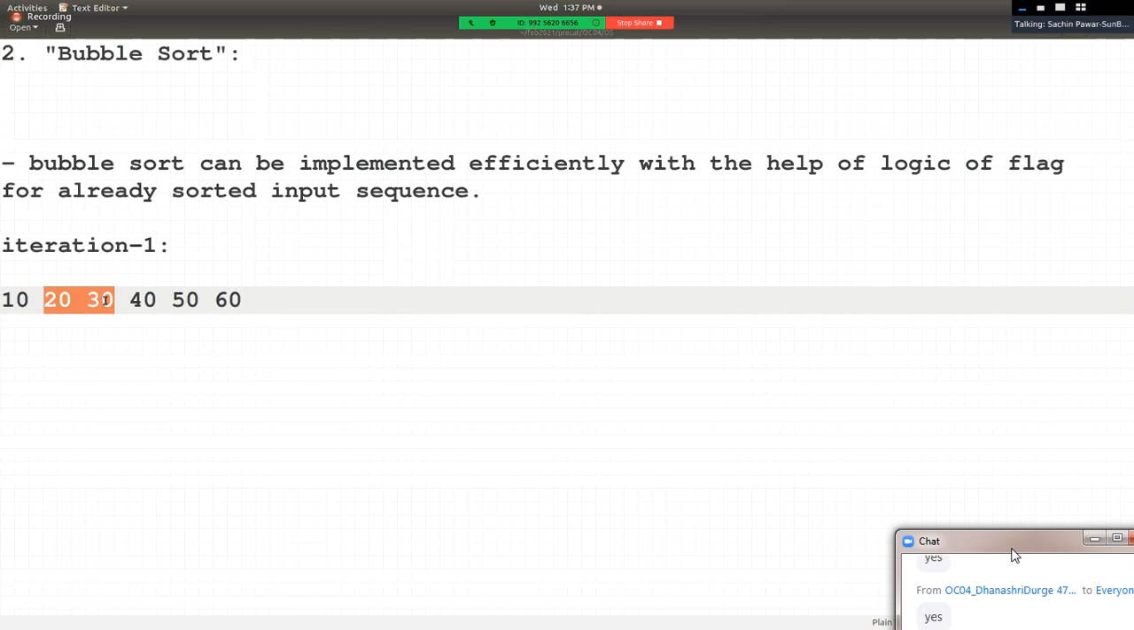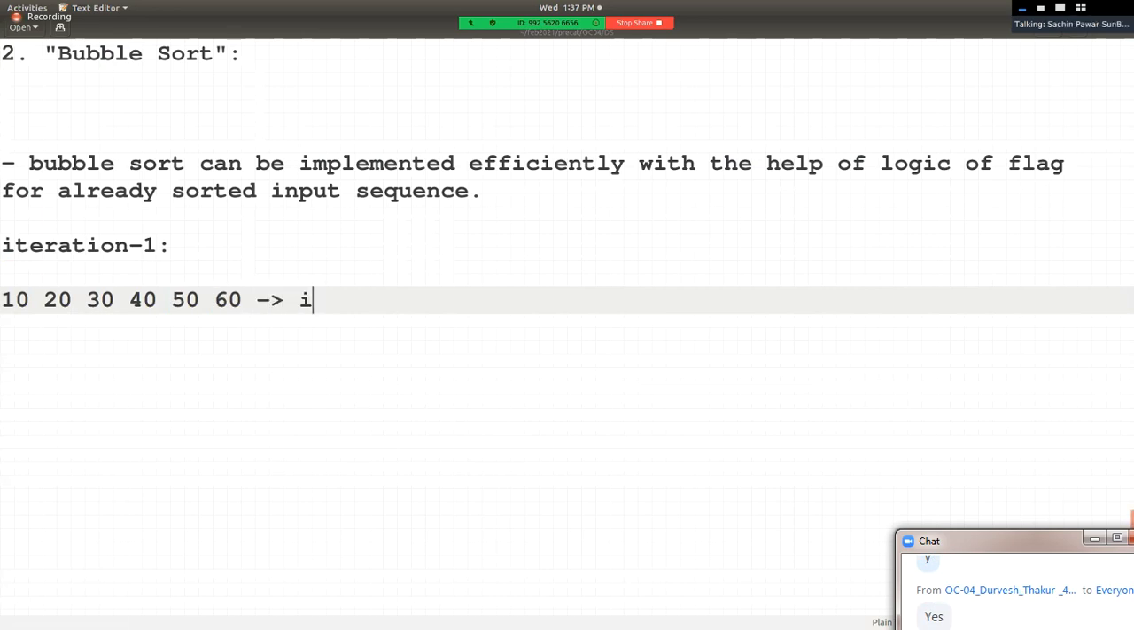Is this pair in order? Hello friends, please reply quickly. Is this pair in order? Yes, this pair is also in order. Next we compare this pair. Is this pair in order? Yes. Then we compare this pair. Is this pair in order? Yes. Sir, is this pair in order? Yes. Are you getting what I'm saying, guys?